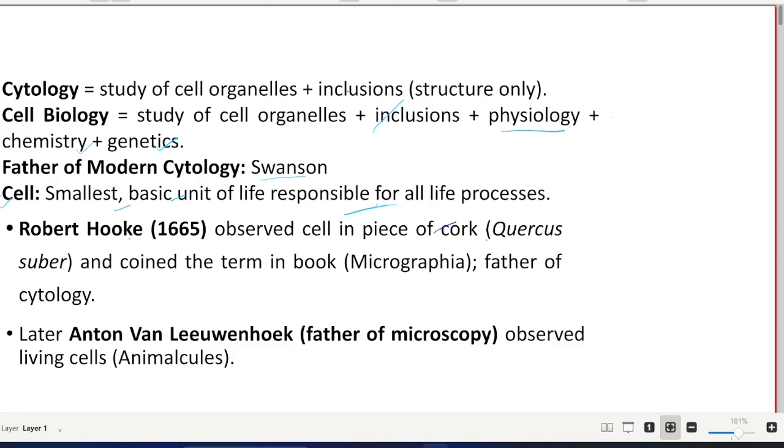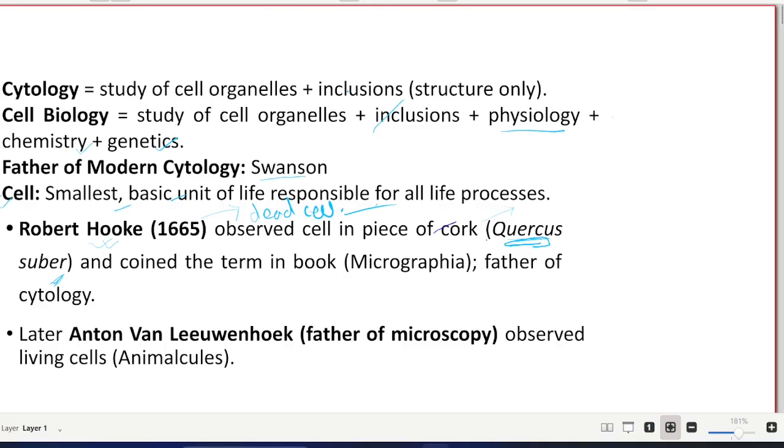Talking about scientists' contributions, Robert Hooke is the one who observed a piece of cork and found it as a cell, a dead cell of dead tissue, that is the bark of Quercus suber, and he observed the cell for the first time, which was a dead cell.